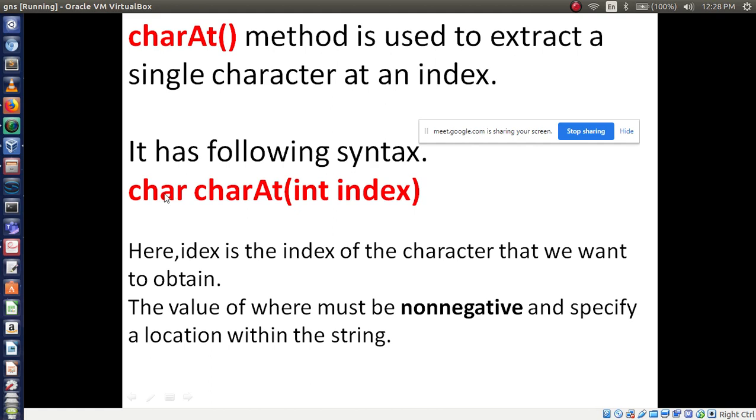That's it. You are accessing a character, so for that purpose you have to use which data type? char. Then which method are you using? charAt. It is a method. Inside the brackets you have to give the index number. You know what is meant by index number, right? Now this index number is always non-negative and specifies the location within a string. So it is non-negative. Here we are not able to give negative numbers. Index numbers are always positive, right? So that is the syntax.